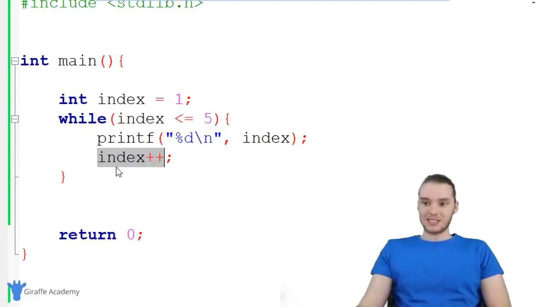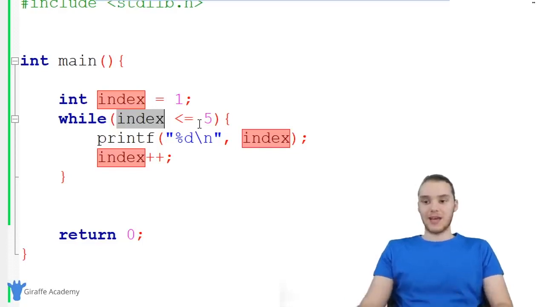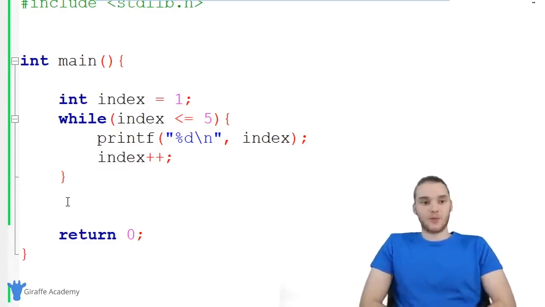Eventually, we're going to get to a situation where index gets incremented up to 6. Then C is going to come back up here, and it's going to check to see if 6 is less than or equal to 5. It's going to be false, and we're going to move on with our lives in the program. And that's the basics of while loops.